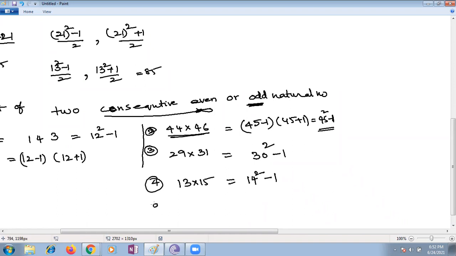Suppose my question is, for children, this is the fifth one: 75 multiplied with 77.